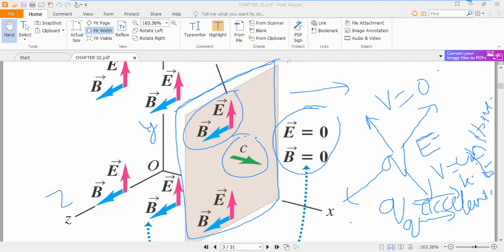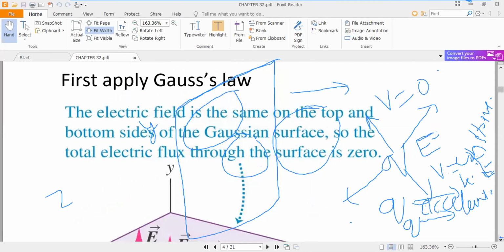Because of its changing kinetic energy. That kinetic energy is converted into electromagnetic energy.